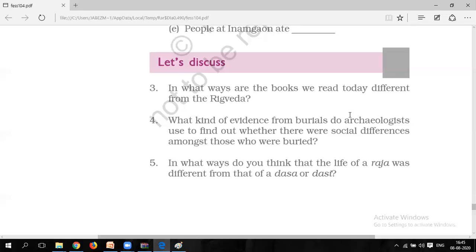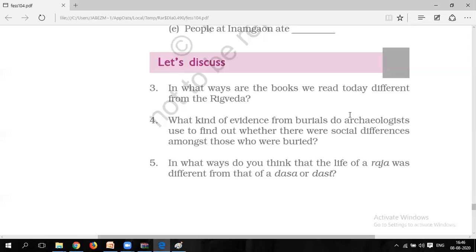You have to write down like that in the society. The answer is like this: the Raja was one of the highest civil positions. So we already believe that Raja is the wealthiest person in the entire society. Rajas were the kings of the community. They were known as the kings, whereas dasas were the lowest position.